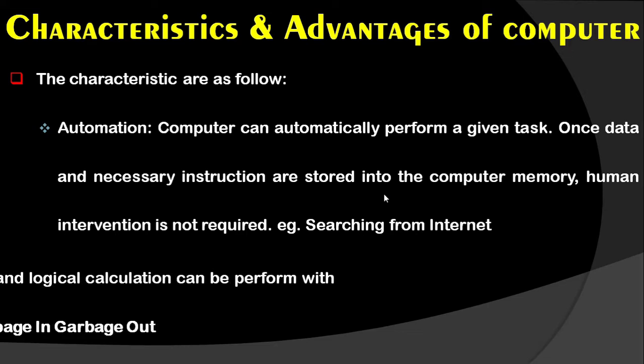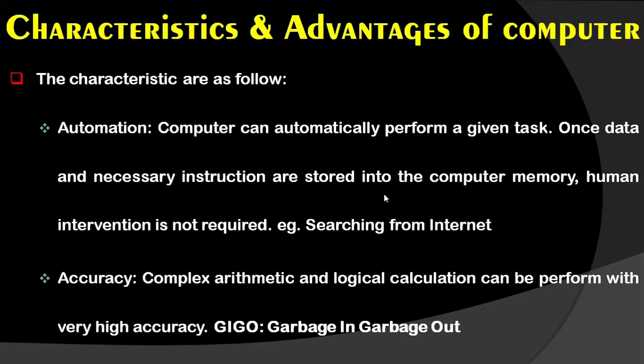The second characteristic is accuracy. We know that a computer is a kind of machine, and a machine can be more accurate compared to a human. Sometimes a human may commit a mistake, but a machine cannot. If you are thinking like that, then it is wrong, because the machine is also made by a human. If we provide any wrong input to that machine, then we will get wrong output only.